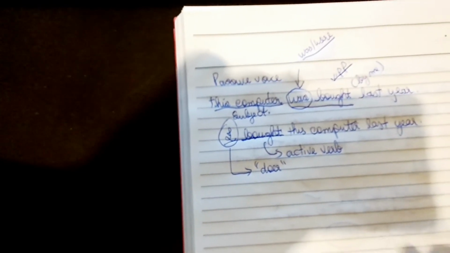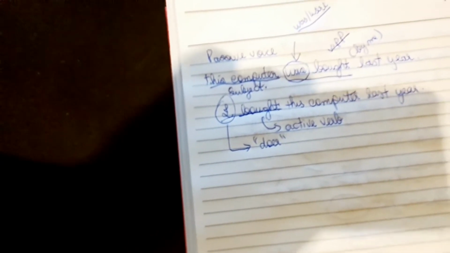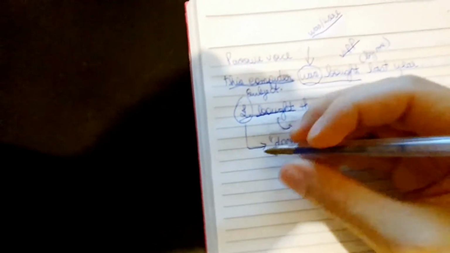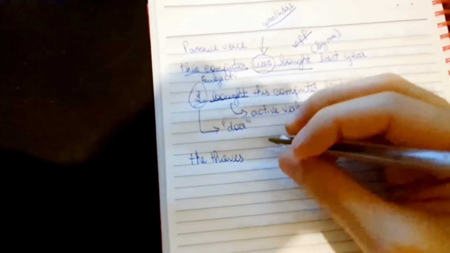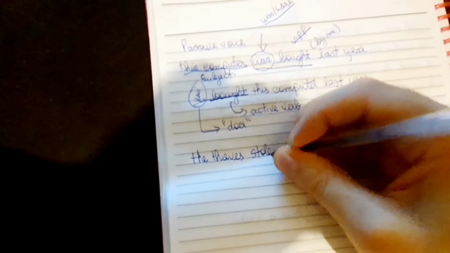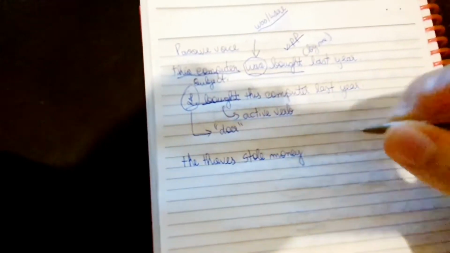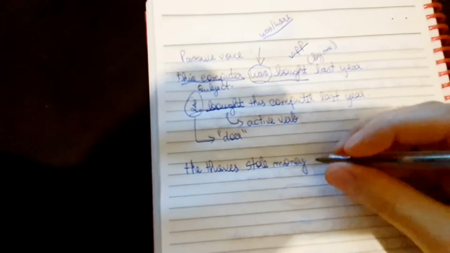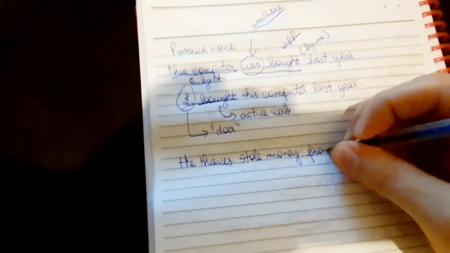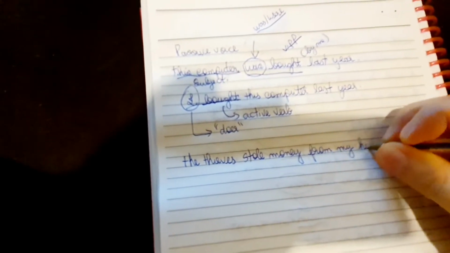Let me see. When you use the active voice, you express who is the doer of the action, okay? The thieves stole money from my house.